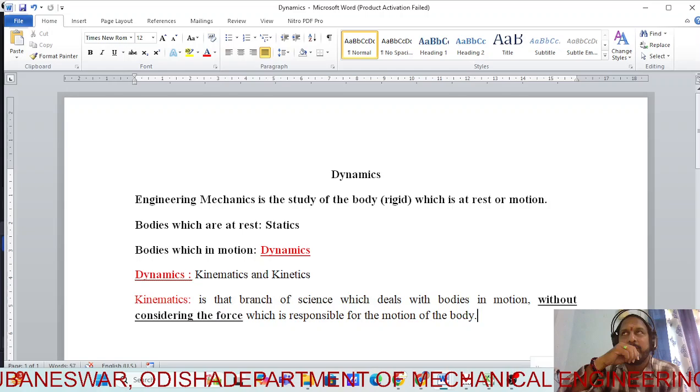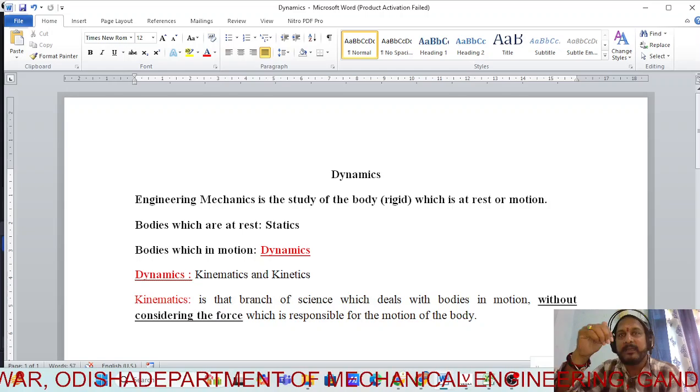In a cricket match, are you ever concerned with how much force he is bowling with, or how much force Virat Kohli has hit the ball with? No. That particular study is called kinematics. Kinematics is that branch of science which deals with bodies in motion.